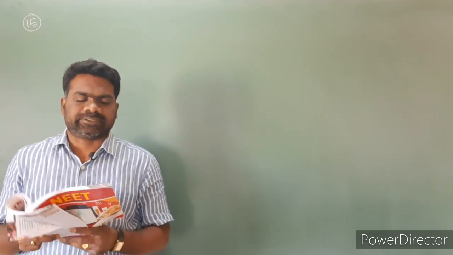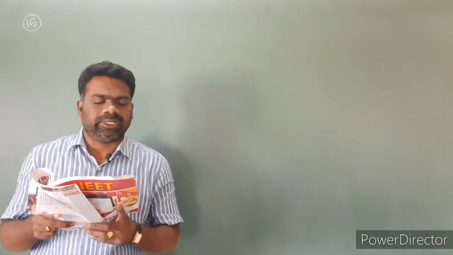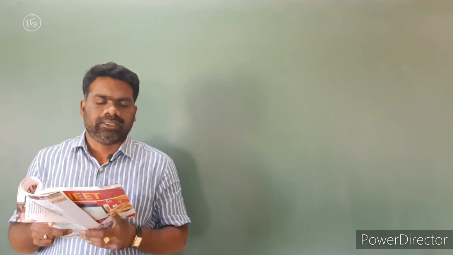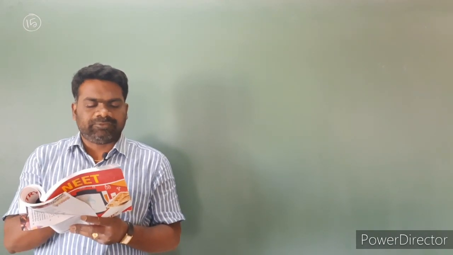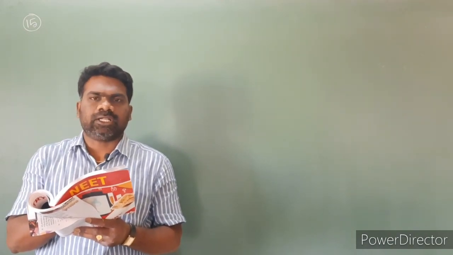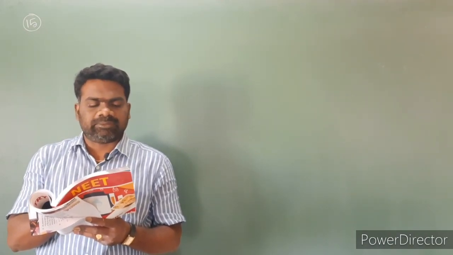Look at question number 15. The following are some statements about active masses. Option A, active mass of pure liquids and solids is taken as unity. Option B, active mass of electrolytes is taken as molality. Option C, for dilute solutions of non-electrolytes, the active mass can be taken as molarity.